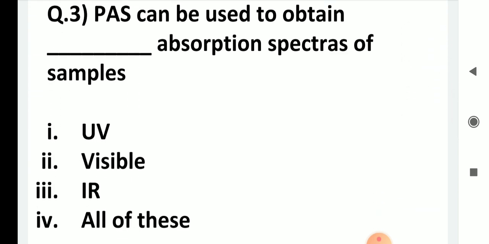PAS or photoacoustic spectroscopy can be used to obtain dash absorption spectra of samples: UV absorption spectra, visible absorption spectra, IR absorption spectra, or all of these. Well, this can be used to get the spectra of all of these absorption spectra. You can analyze UV absorption spectra, visible, IR. All these three absorption spectra can be studied with the help of photoacoustic spectroscopy. So all of these is the answer.